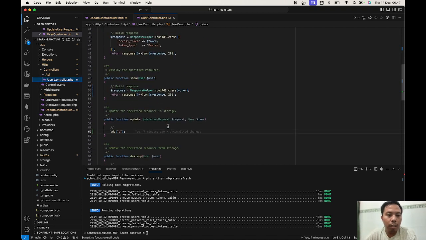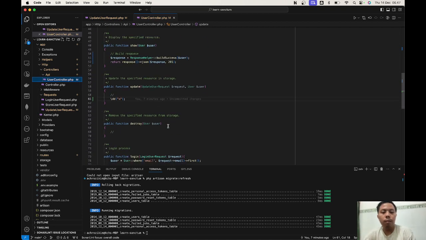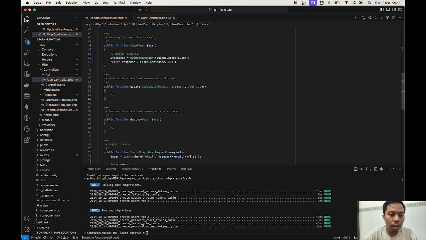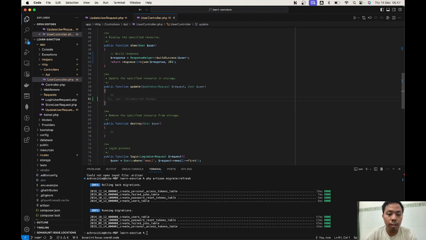Okay, let's implement the update method. I think it's gonna be a little bit easy because we already have the user, with route model binding.